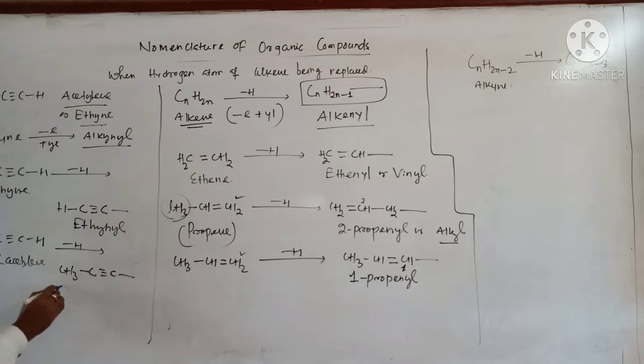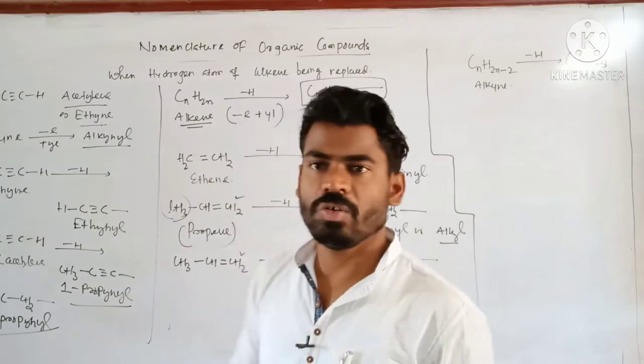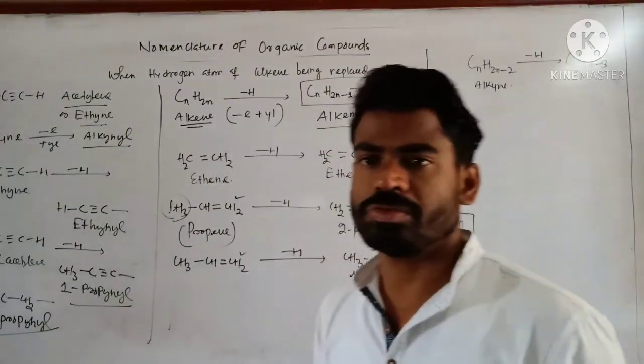So this is 1 2 3, 1-propynyl. I can replace this one also, HC triple bond C CH2, like this. So this one again becomes 2-propynyl. Likewise, you can assign the nomenclature to various alkyl groups. Okay.